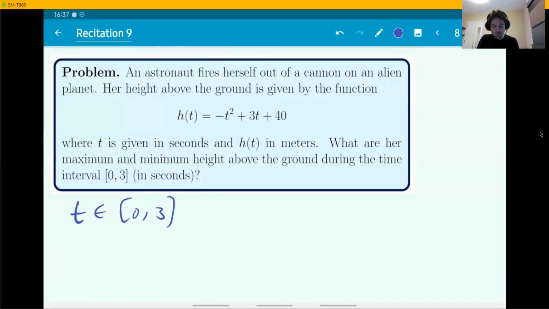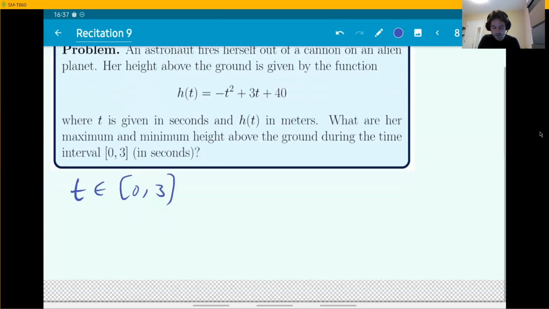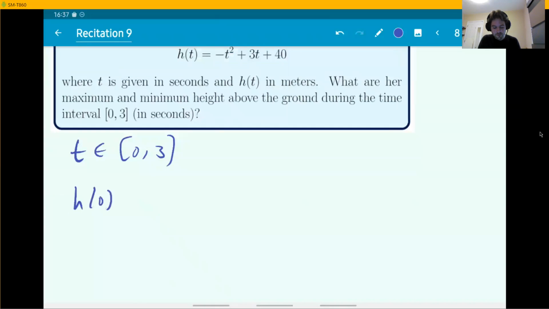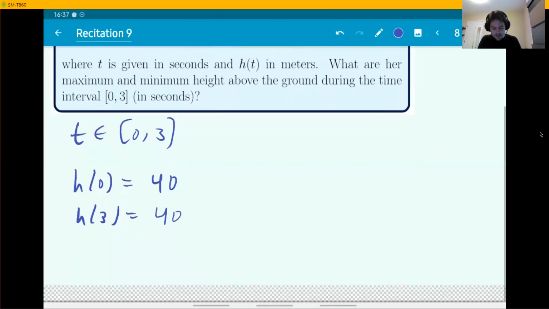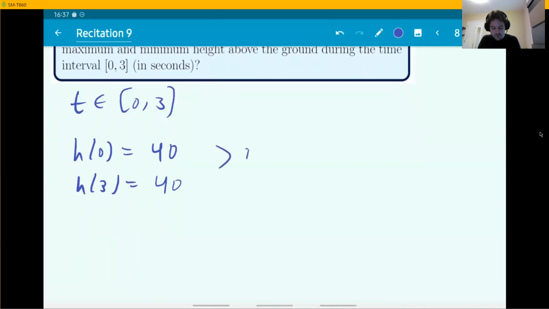So it's more like a word problem, but they are secretly asking for max and min. And global, right? During this interval, what is the maximum and minimum height? Height is the value of the function. So that's how we know that we are looking for global maximum and minimum values. The procedure is the same. You find it on the extremes. H of 0 is 40. H of 3 is also going to be 40 if you plug in 3 into the formula. And so, endpoints.